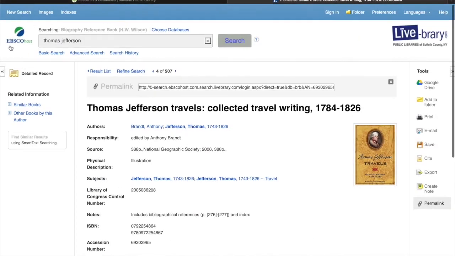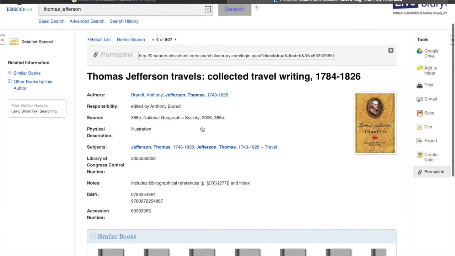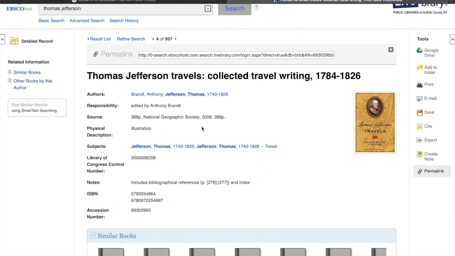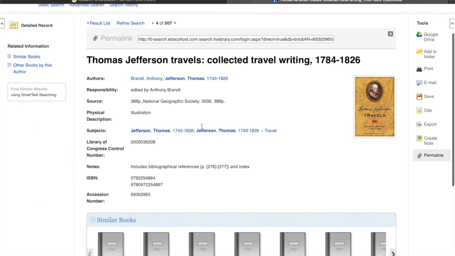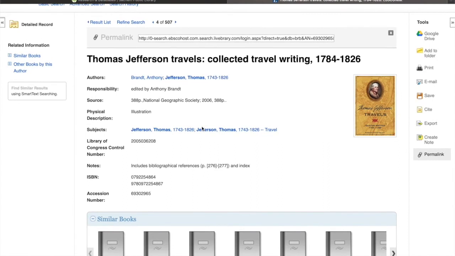Now, unlike other databases, it is not going to give you a full text of things. So as you can see, there is no full PDF, HTML text for books. This is really more for just doing a little bit of that research to figure out what you can find, what's going to be the best resource, and then you take the next step in finding it. So you could also search in your local library to see if it is available somewhere.